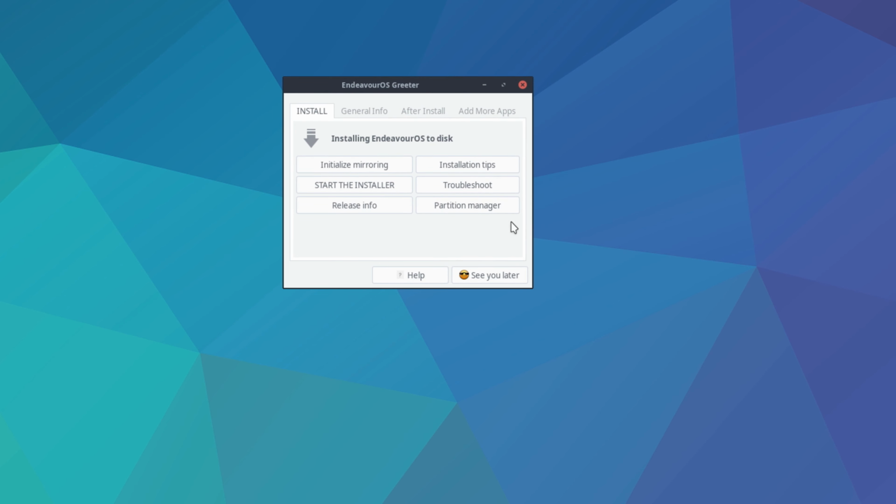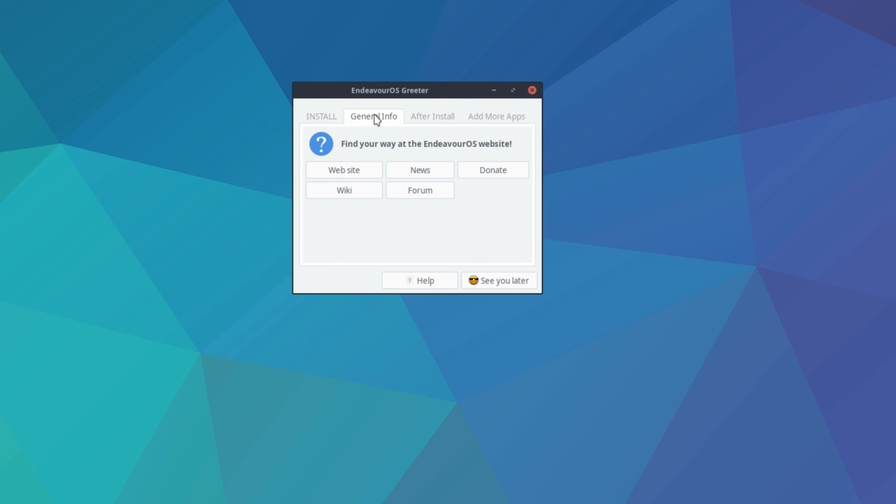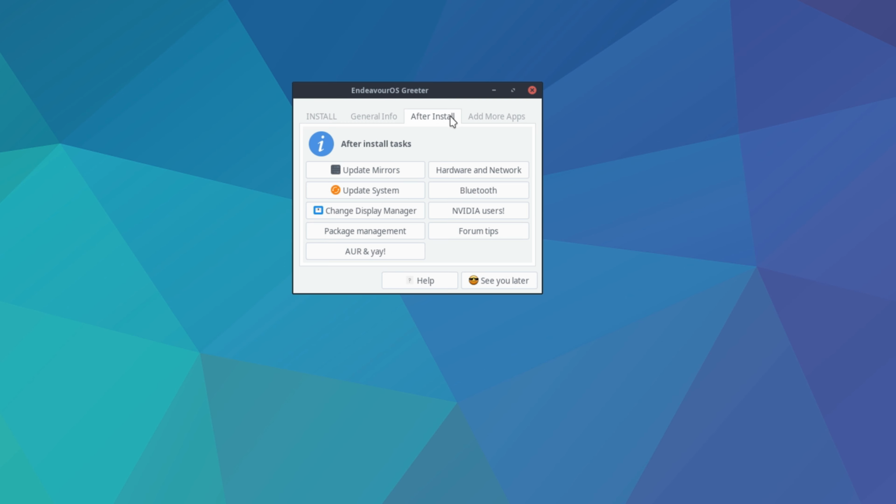So let's actually start installing EndeavourOS, then we can look into the system a little bit more. In the greeter we have some general info, website, news, donate, wiki, which is pretty interesting. After install, and I'm pretty sure that this is probably gonna be shown after the install, and add more apps. So a quick application installer, which is nice, reminiscent of what Ubuntu Mate is doing. Let's actually install the system.